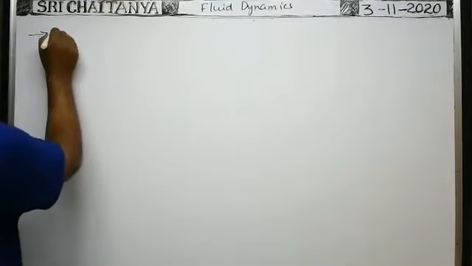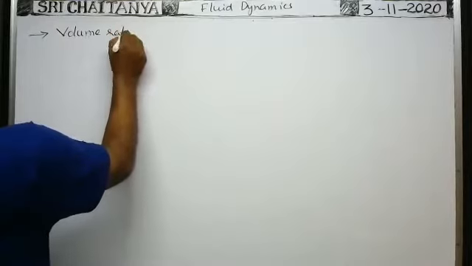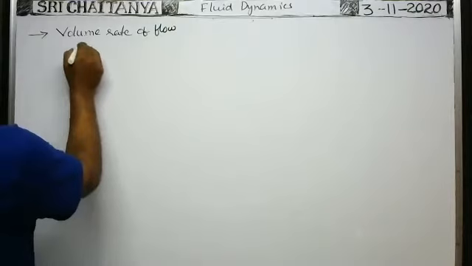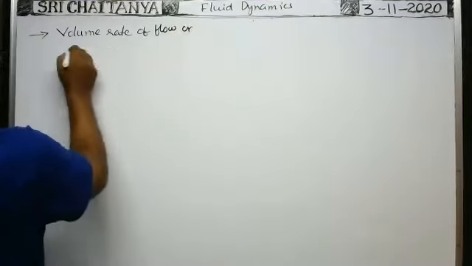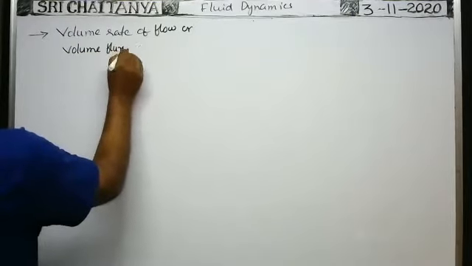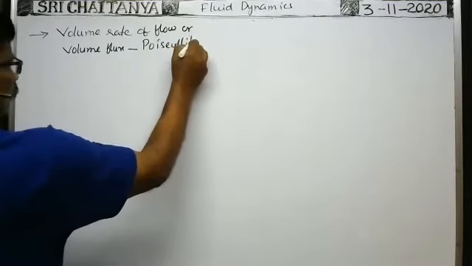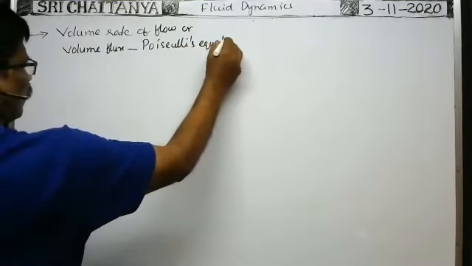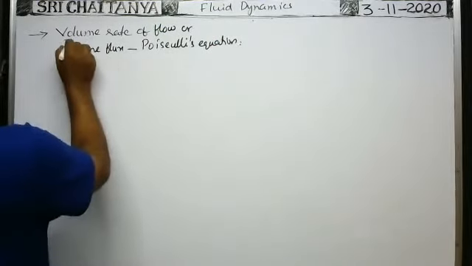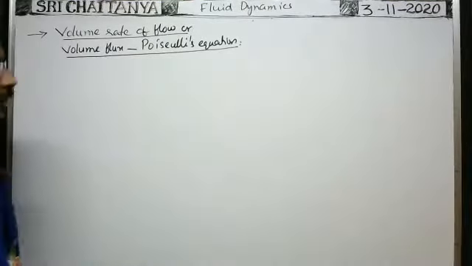Next subheading: volume rate of flow or volume flux, Poiseuille's equation.